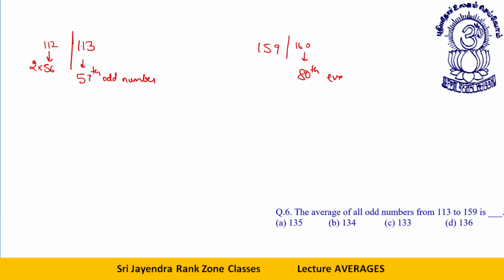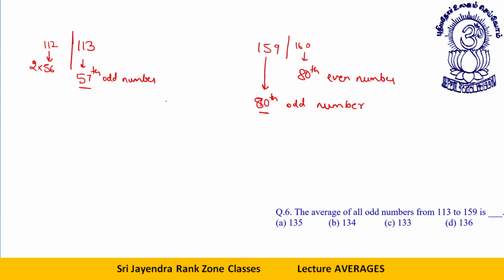So I can say 159 is the 80th odd number. Now we need to go from the 57th to the 80th odd number.